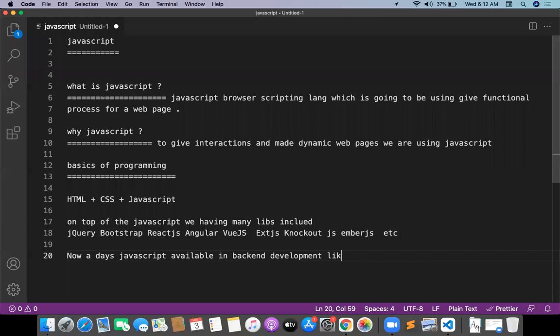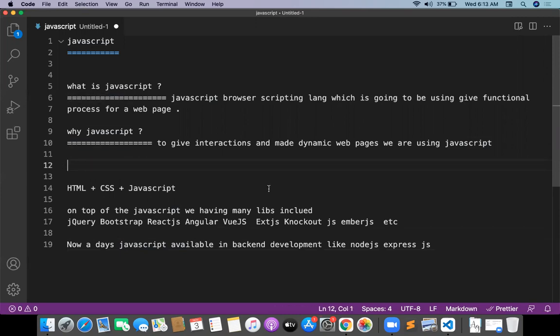Like Node.js and Express.js, nowadays JavaScript is available inside the backend. So we have the front end and the backend completely available in JavaScript. Try to understand: JavaScript is not only for the client side, it is available for the backend, server side, also.